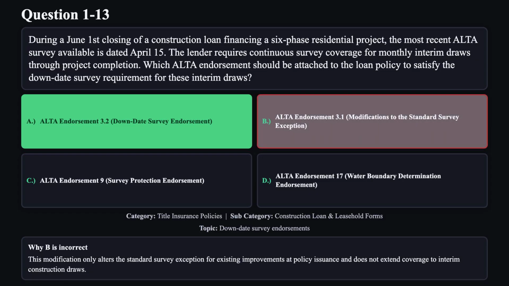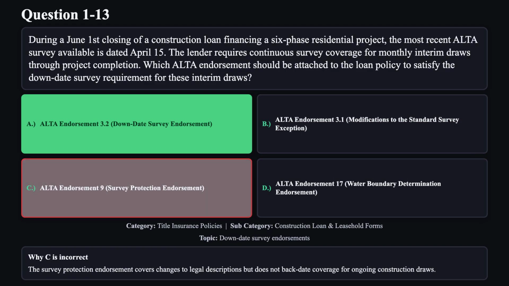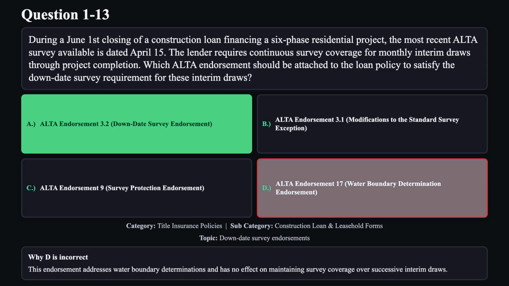This modification only alters the standard survey exception for existing improvements at policy issuance and does not extend coverage to interim construction draws. Reason C is not correct. The survey protection endorsement covers changes to legal descriptions but does not backdate coverage for ongoing construction draws. Reason D is not correct. This endorsement addresses water boundary determinations and has no effect on maintaining survey coverage over successive interim draws.